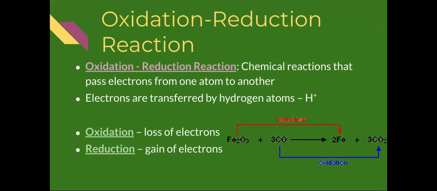Cellular respiration and photosynthesis are both examples of oxidation-reduction reactions. These are chemical reactions that pass electrons from one atom to another. Then they use this as protons. Protons are hydrogen atoms that have lost the electron and just have the proton. Oxidation is the loss of electrons, while reduction is the gain of electrons. We will see the different compounds that are reduced and oxidized in both photosynthesis and cellular respiration next week.